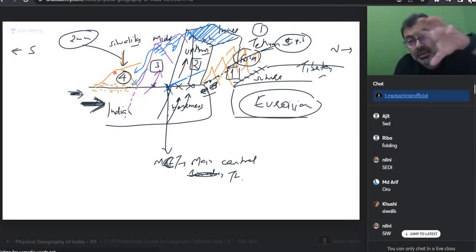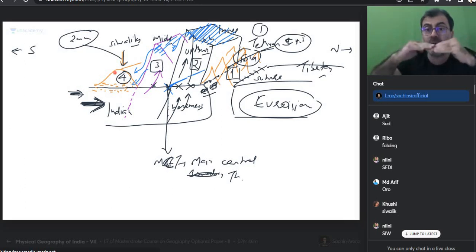Initial ones were very simple, made from Tethys sediments. In the two ones, inner and middle Himalaya, folding also happened. Remember, complex folding happened, but the force was so much that apart from folding, faulting also happened, coming up from below. And can we see these fault lines will be the important lines?